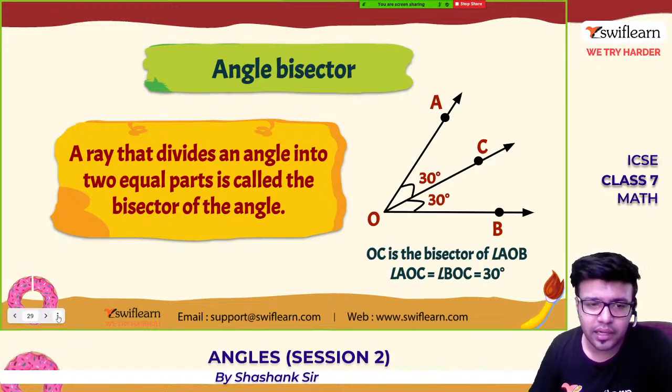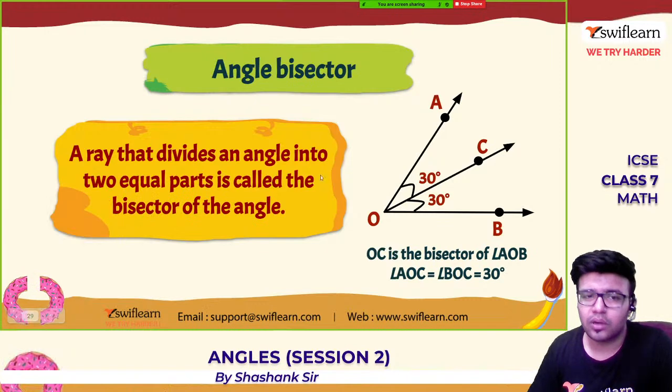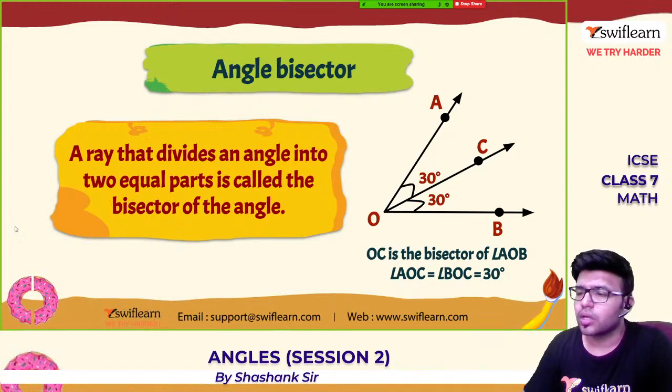Sanjay, what is angle bisector? Okay, this pointer is troubling me a lot. Mouse is too smooth.